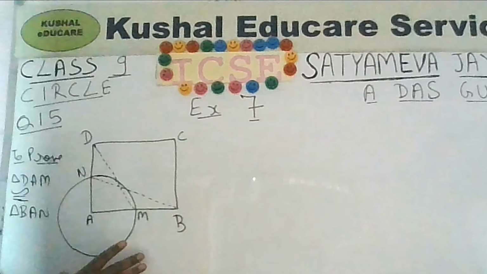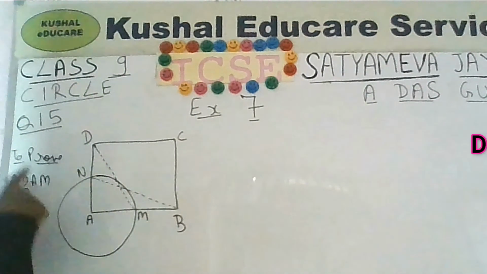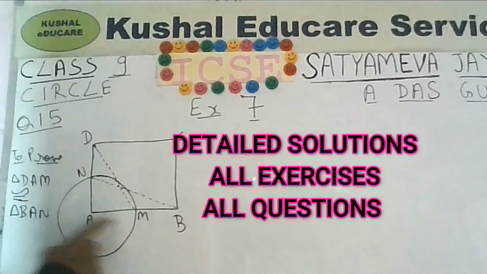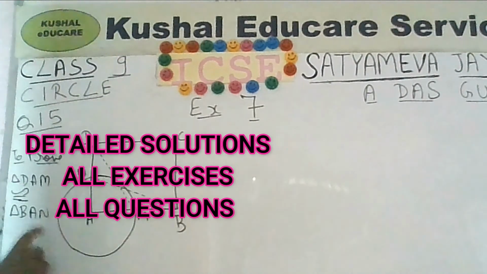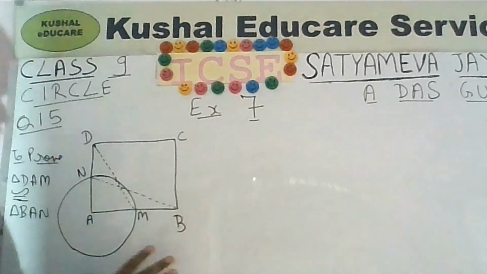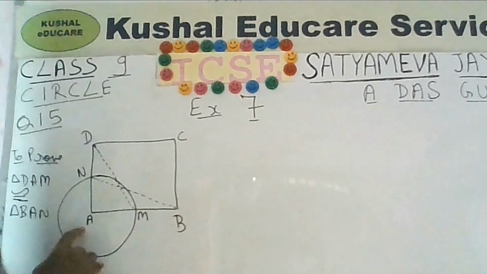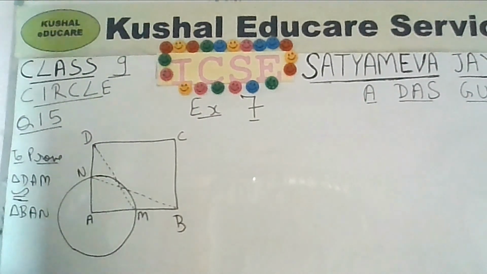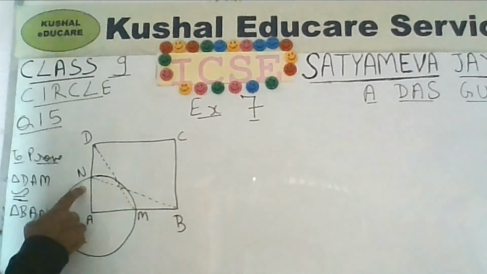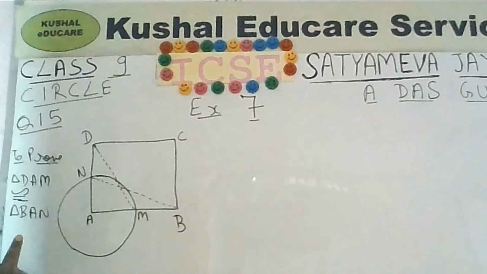Okay, so this is the figure for question number 15. We have to prove that triangle DAM is congruent to triangle BAN. As you know, in the figure ABCD is a square and you have a circle with center A. You can see that the circle intersects the side AB at M and AD at N, and then we have to prove this congruency.